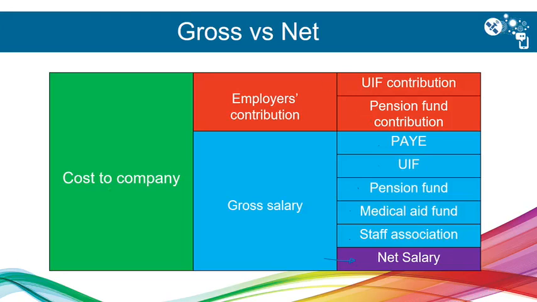So this is the cost to company. Very often they will ask you, what is the cost to the company for all the workers or for a specific worker? And that will be the gross salary plus the contribution. That is how much it costs the business for that one employee. Not only the gross, but also the contributions.